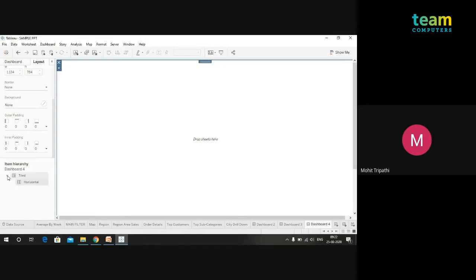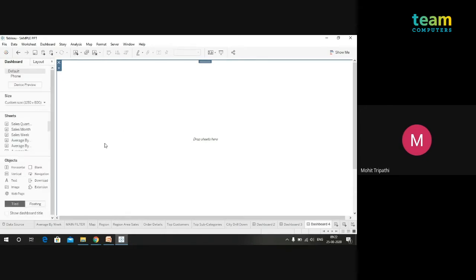And here you can have the item hierarchy. If you're creating a dashboard, you could get confused about how many containers there are, or which container you are in, or whether you've dropped something in the wrong container. Over here you can check in which container your text box or your sheet is lying, and change it if you want.